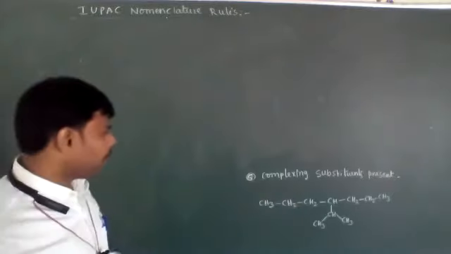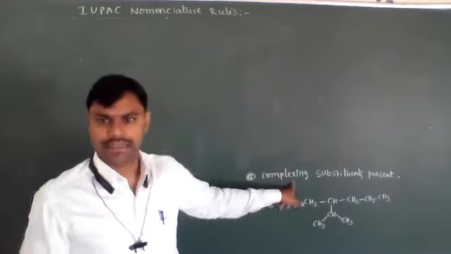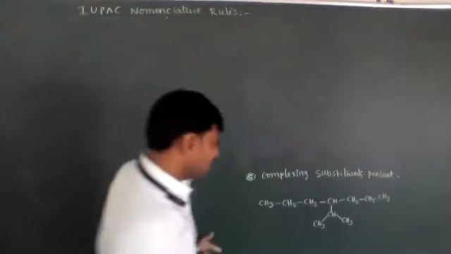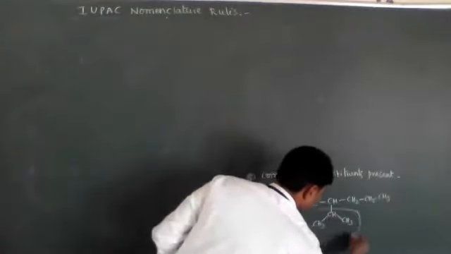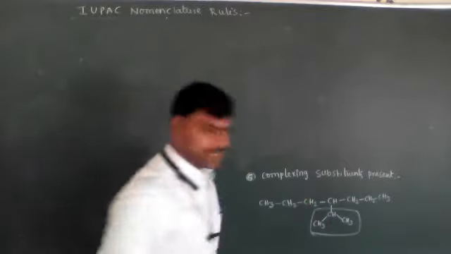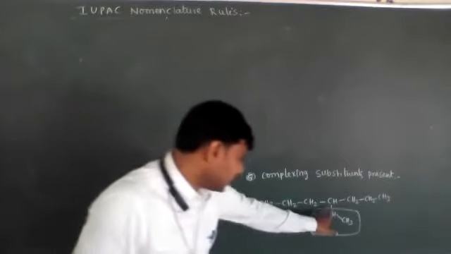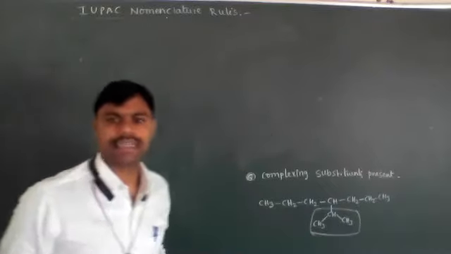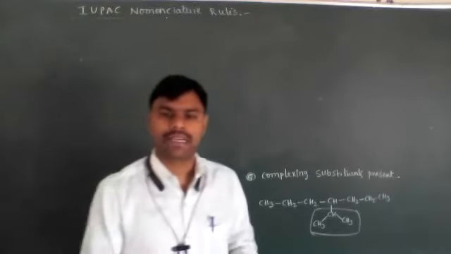Now sometimes complex substituents are present. A complex substituent means a substituent that again has a substituent. See, this is a complex substituent. Already this is a substituent, and again this has one substituent present. In that case, how to write its IUPAC nomenclature?